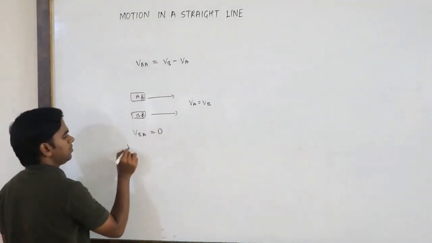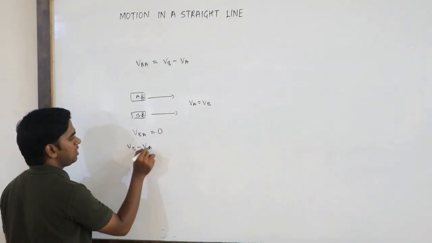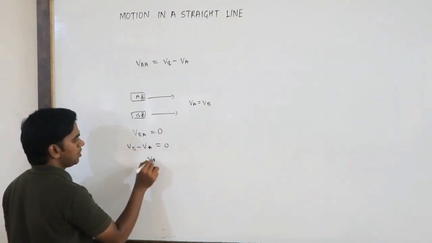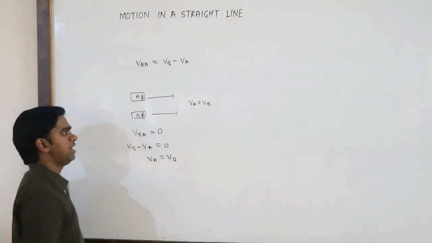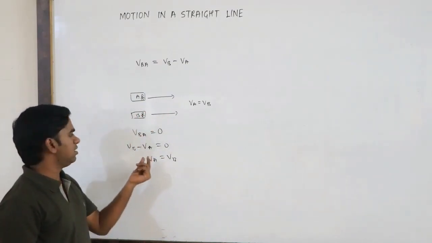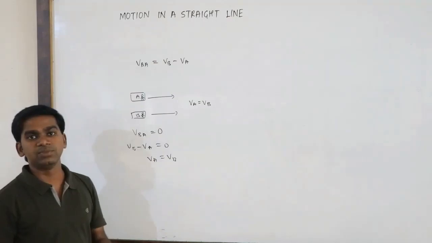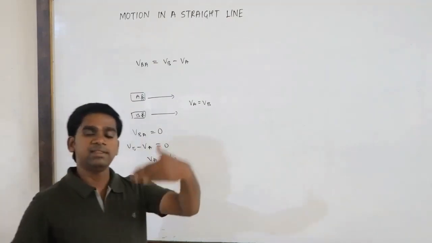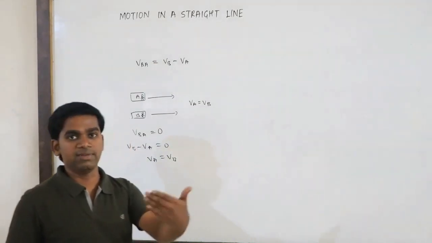Okay. So that is why VB minus VA is 0. So what you will get? VA equals VB. So whenever both are moving with the same velocity, what will happen? The relative velocity will become 0. That means you will feel that that person is at rest or that vehicle is at rest.